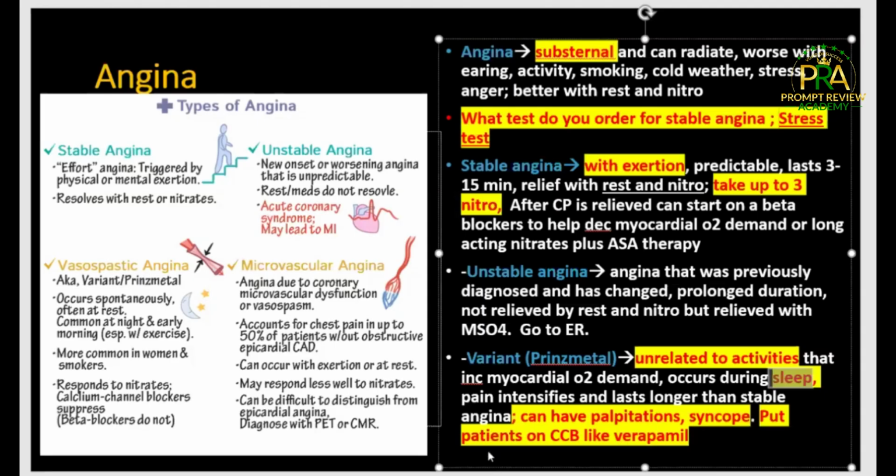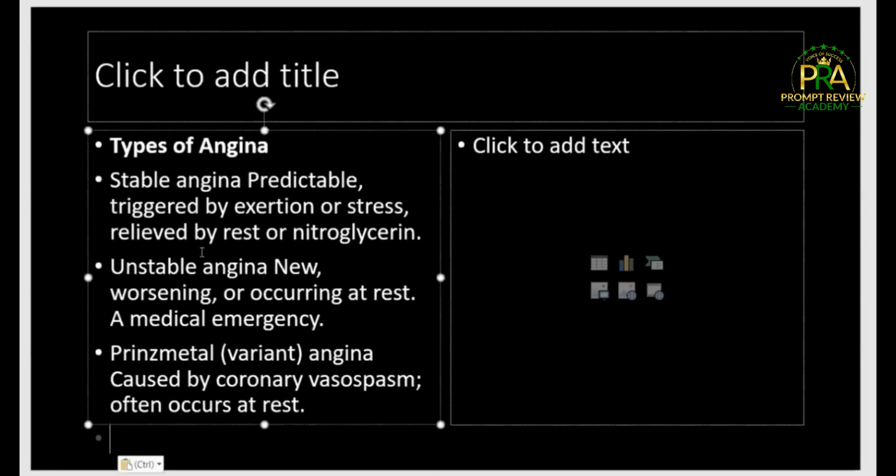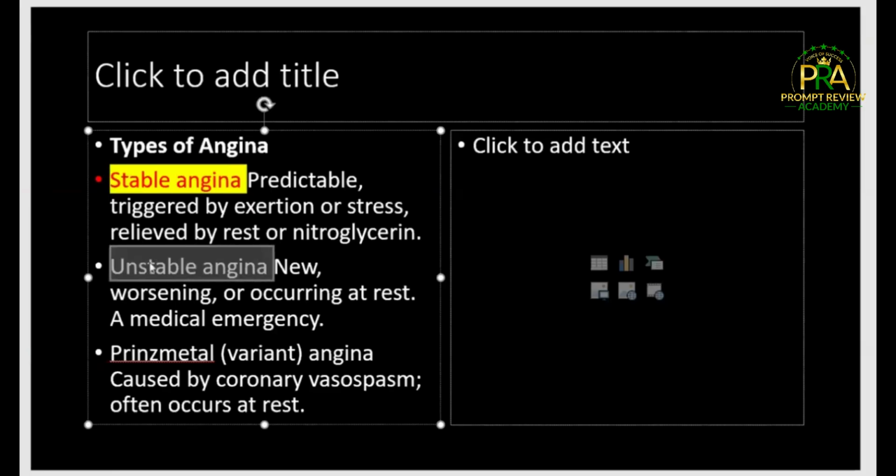That word is very, very important. What type of angina is caused by coronary spasm? That is Prinzmetal. Everything I said is just for emphasis. It's here. Stable angina, predictable, triggered by exertion or stress. Unstable, patients have new or worsening. So they may have previously been diagnosed with angina, but it is worsening and it's not relieved with rest. So send them to ER.